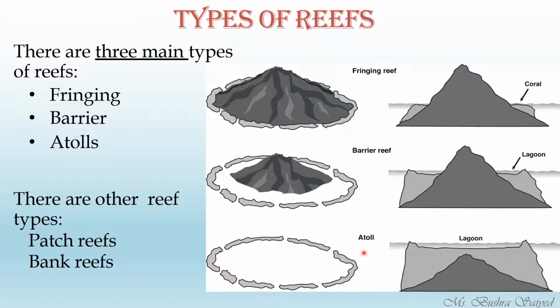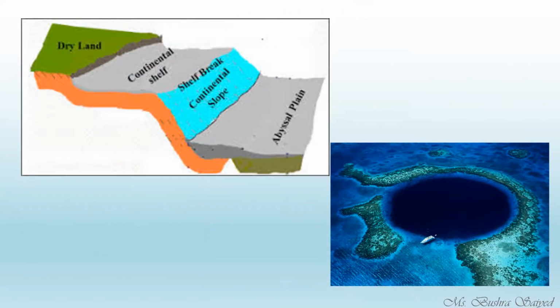So on the basis of their structure, there are three main types of reefs. The first one is the fringing reef, the barrier reef second, and the third one is the atoll reef. Before looking at them one by one, we should know certain terms. The first one is the continental shelf. What is a continental shelf? It is the shallow area of the seashore. Whenever you go to a beach, you will see that there is a slope in the sea. As you move forward in the sea, it gets deeper and deeper.